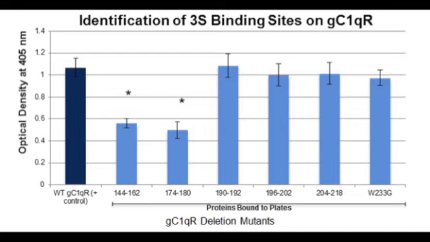All of the following graphs represent ELISA experiments. The x-axes represent proteins or groups, and the y-axes represent optical densities signifying levels of 3S detected. The first step was to identify 3S binding sites on GC1QR, as shown on the graph.